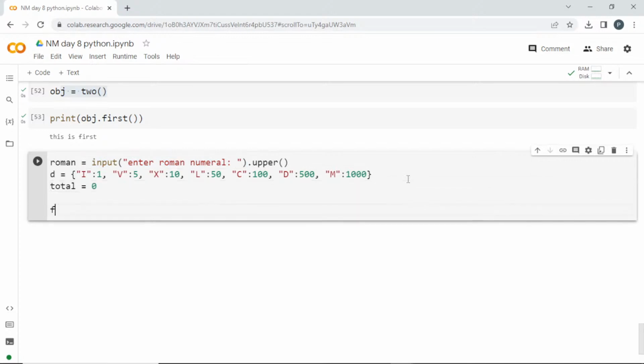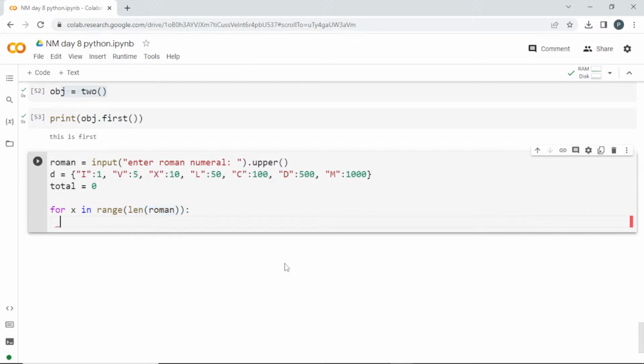Now I'll create a for loop, for x in range. Using the range function, I'm passing the length of Roman. Roman will be the user entered value. If he entered 4 letters, the length will be 4. This range will start from 0 and end one step before, so it will give me till 3. So total will be 0, 1, 2, 3. With the index you can access everything.